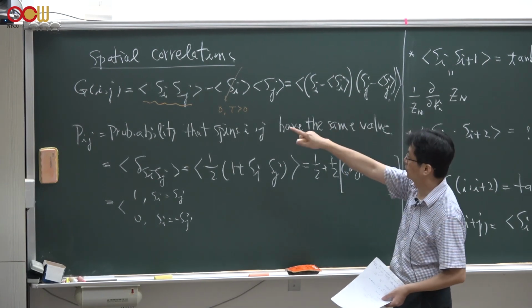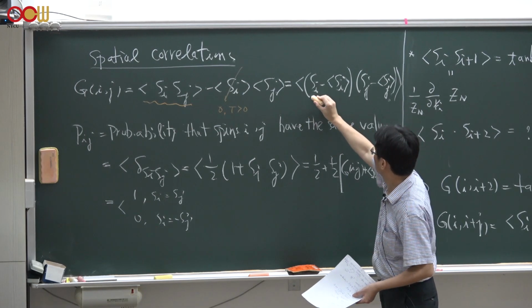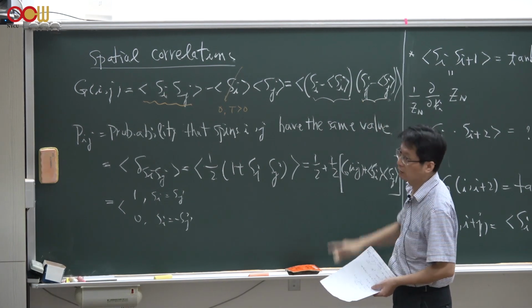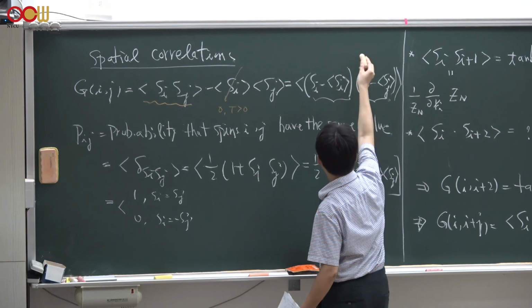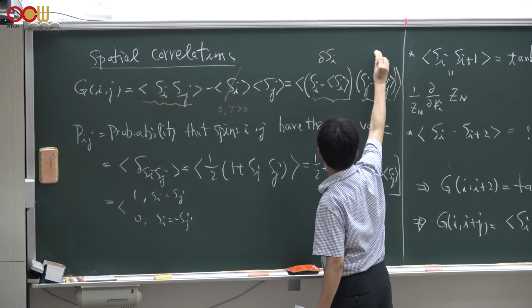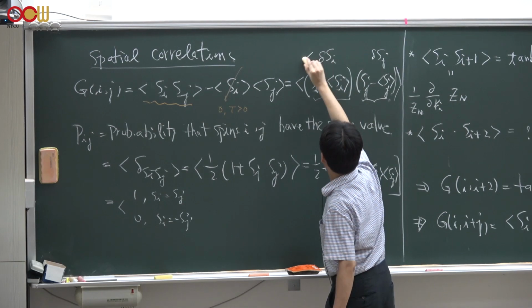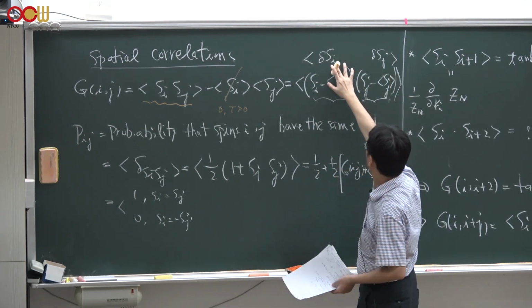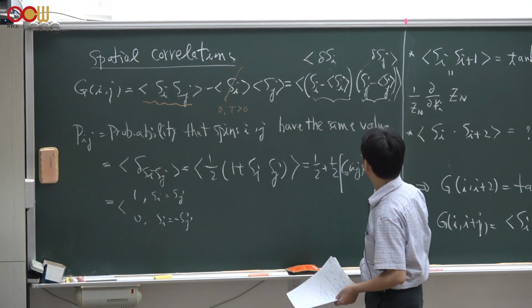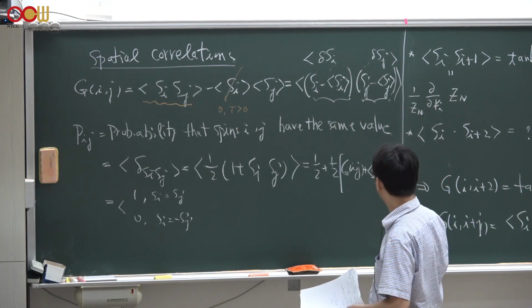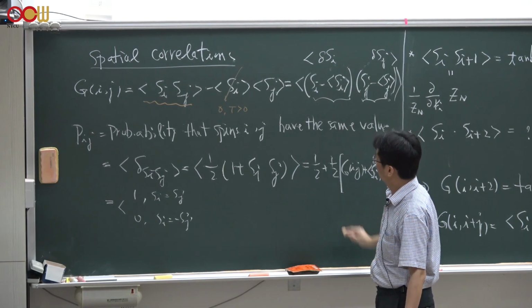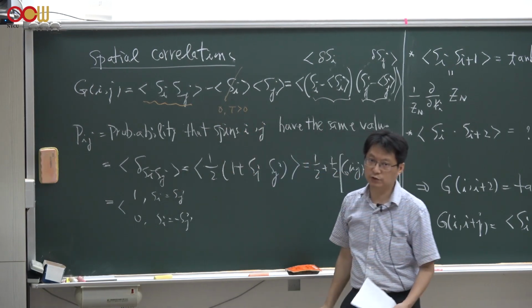And we can also rewrite this Gij in terms of the deviation from the expectation value of Si and Sj, and we could take a product of these deviations of Si and Sj. We call these delta Si and delta Sj. And the correlator Gij is nothing but the correlation function of delta Si times delta Sj, because you could expand this product of these two brackets and you get back to the formal definition of Gij.